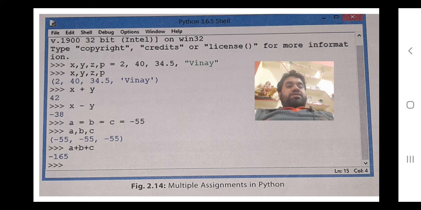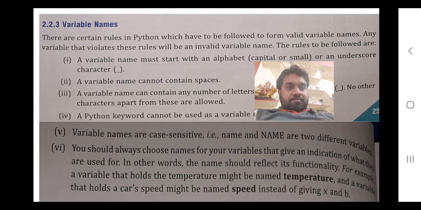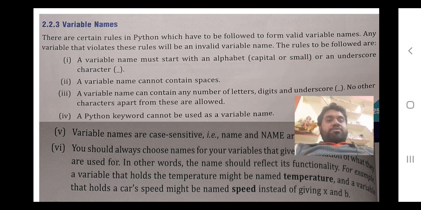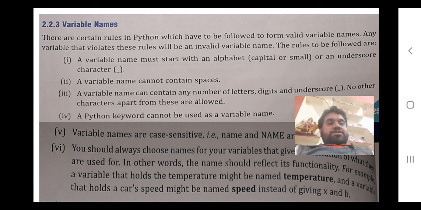Okay class, now let's move further. Now the next topic that I have chosen for you is variable names. Class, I have told you this in class 10th also, but still let's study this. A variable name can be in capital or small letters, that's not a problem at all. Now a variable name cannot contain spaces. Suppose I want to write father name. So "father name" with a space is a wrong variable, but if you write father_name, it is the correct variable.